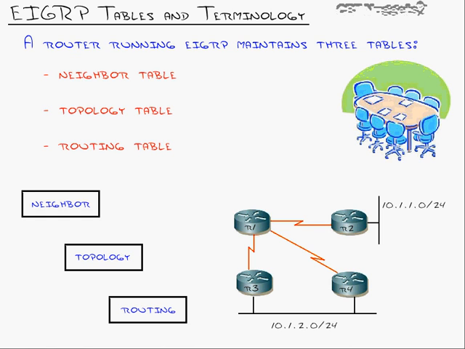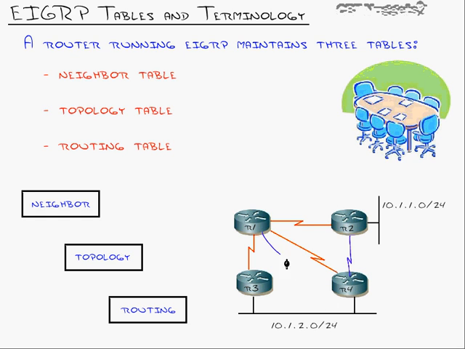Now, all of those routes go into a topology table. And this is EIGRP's roadmap of the network. It will remember all of the best routes and all of the backup routes in that topology table as little flags. So for example, let's say, well, this network isn't very redundant, but let's say it is. We've got a link right here. So router 1 has 2 ways that it can get to the 10.1.2 network.